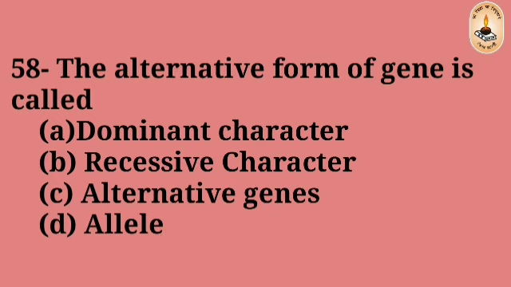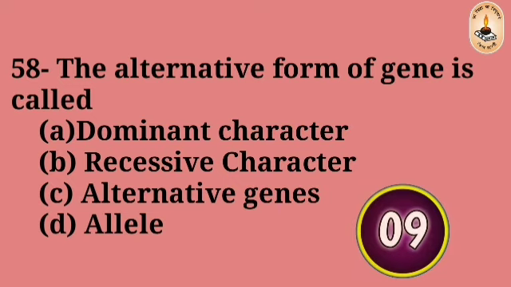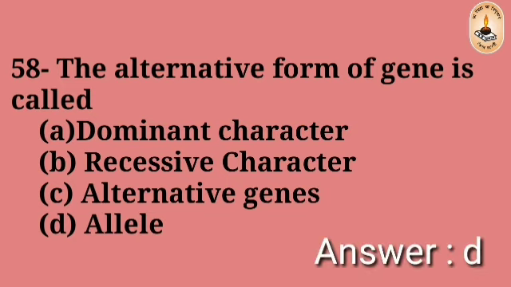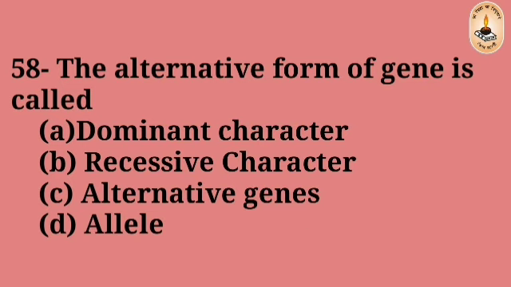Question number 58. The alternative form of gene is called dominant character, recessive character, alternative gene, allele. The right answer is D. Alleles.